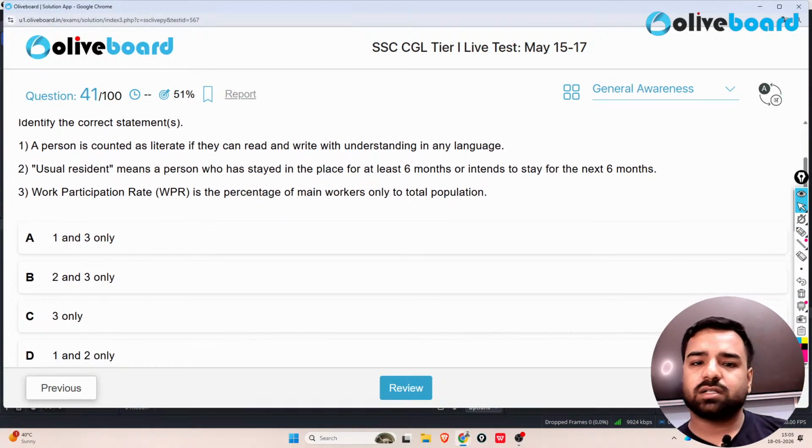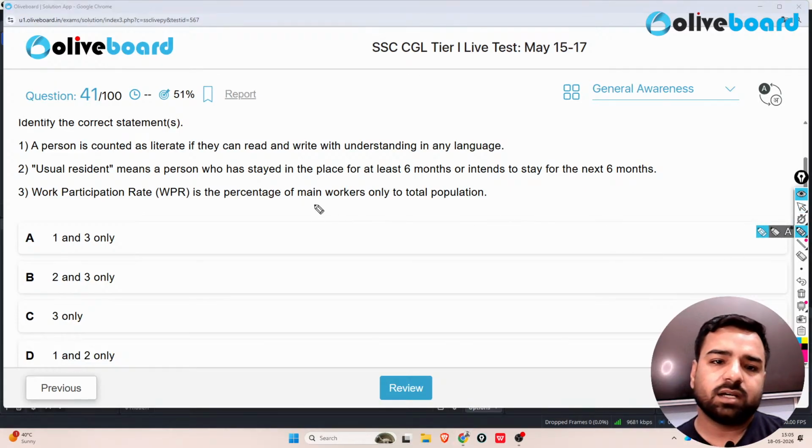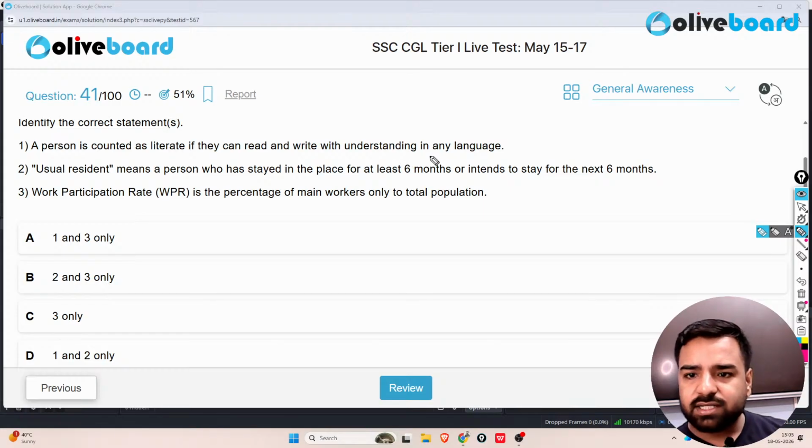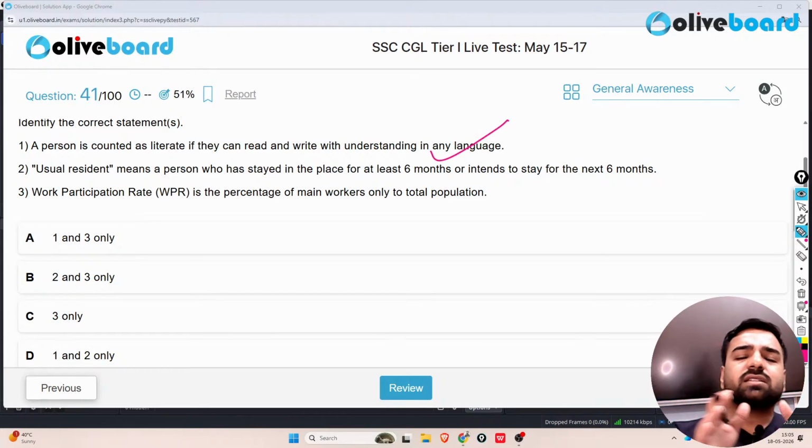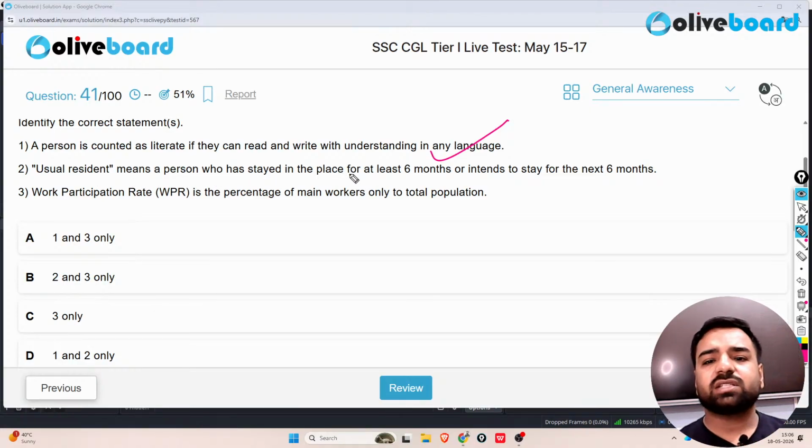So you have statements here. A person is counted as literate if they can read and write with understanding any language. That's correct, guys. So how will you say that this person is literate? Let's say he knows Hindi, he knows English, he can write and he can read also. So we'll say that this person is literate, right? And usual resident means a person who has stayed in the place for at least 6 months or intends to stay for the next 6 months. That is usual resident. That's again correct.